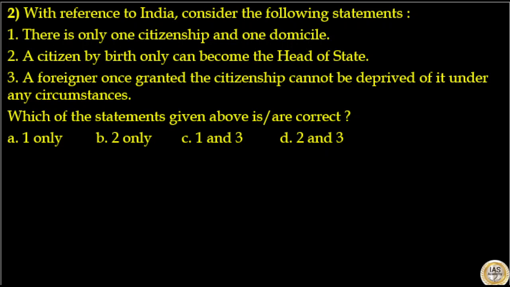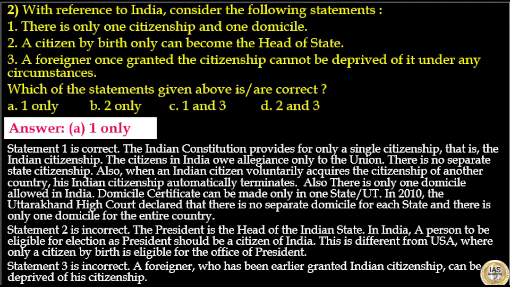With reference to India, consider the following statements. Statement number 1, there is only one citizenship and one domicile. That is correct. Statement number 2, a citizen by birth only can become the head of the state. That is incorrect. Statement number 3, a foreigner once granted the citizenship cannot be deprived of it under any circumstances. That is incorrect. Which of the statements given above is or are correct? Here answer to this question is option A, statement 1 only is correct.